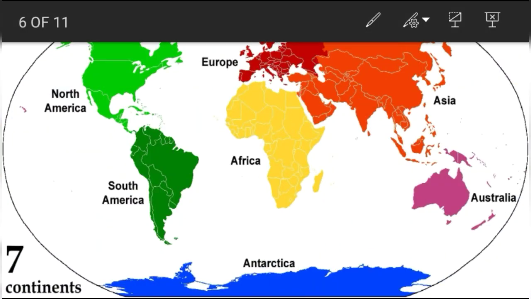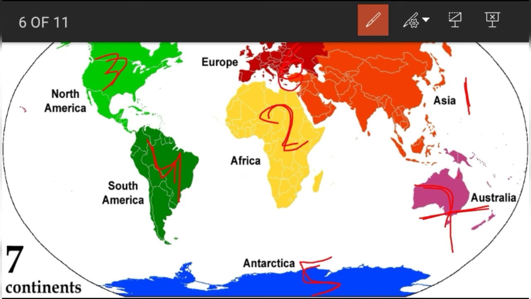So Asia is the largest continent in the world: Asia, Africa, North America, South America, Antarctica, Europe and Australia. You can remember like this: Asia first, Africa second, North America third, South America fourth, fifth Antarctica, sixth Europe, seventh Australia.